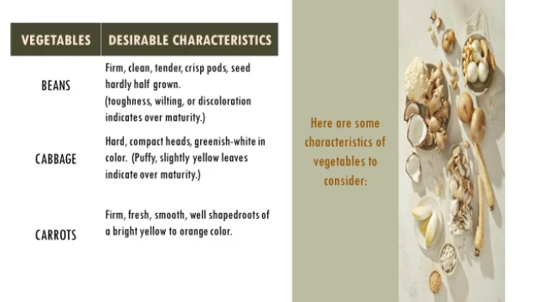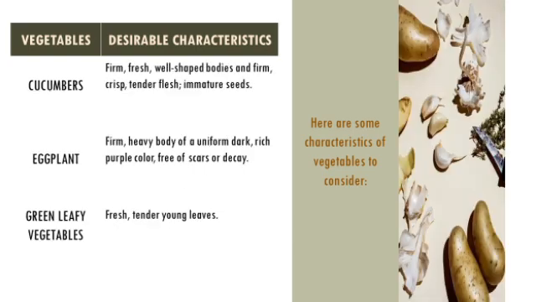Carrots. Carrots should be firm, fresh, smooth, well-shaped roots of a bright yellow to orange color. Cucumbers. Cucumbers should be firm, fresh, well-shaped bodies, and firm, crisp, tender flesh, with immature seeds. Eggplant. Eggplants should be firm, heavy body of a uniform, dark, rich purple color, and free of scars or decay. Green leafy vegetables. These should be fresh and have tender young leaves.